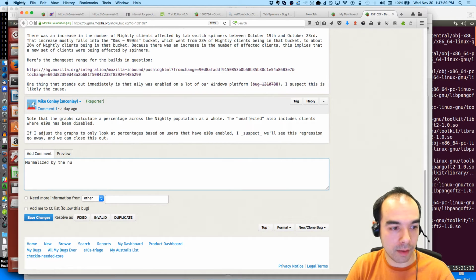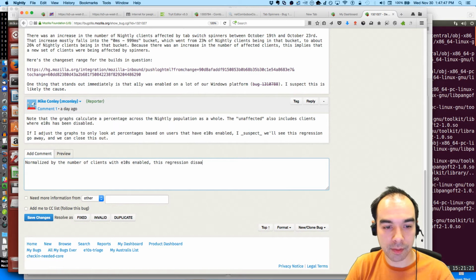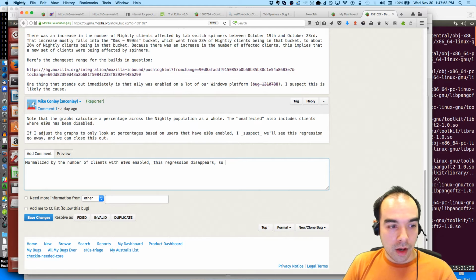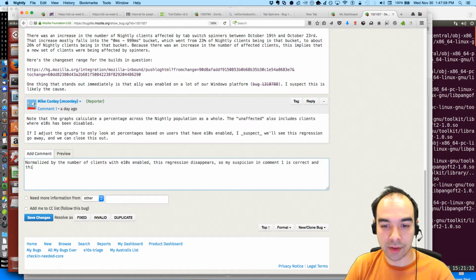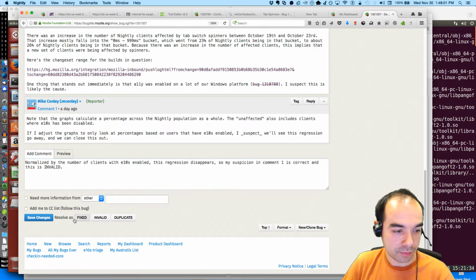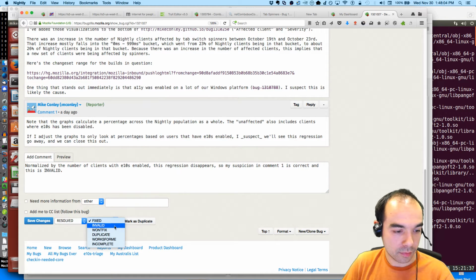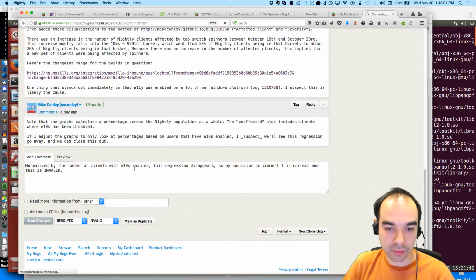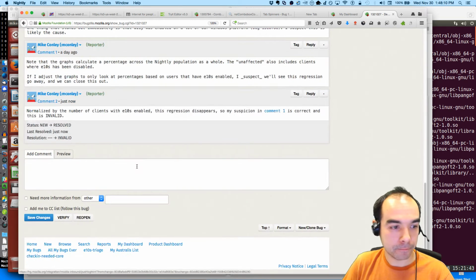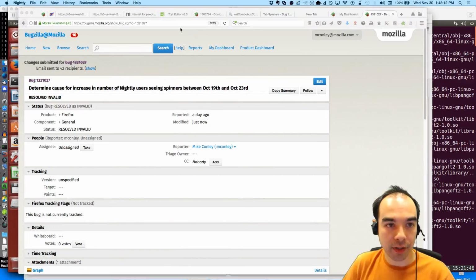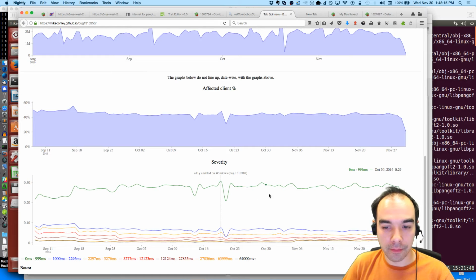Normalized by the number of eTNS clients with eTNS enabled, this regression disappears. So my suspicion in comment 1 is correct, and this is invalid. But there is a regression here that I'm going to file.